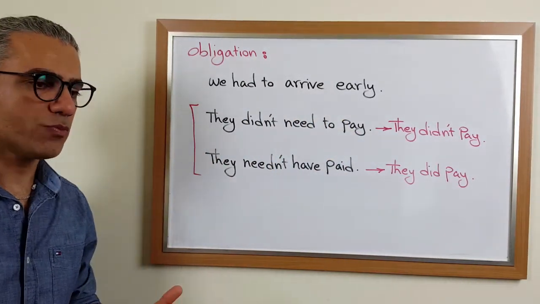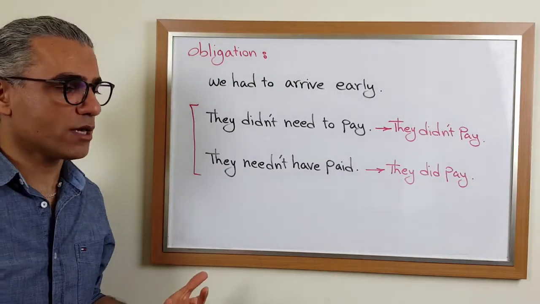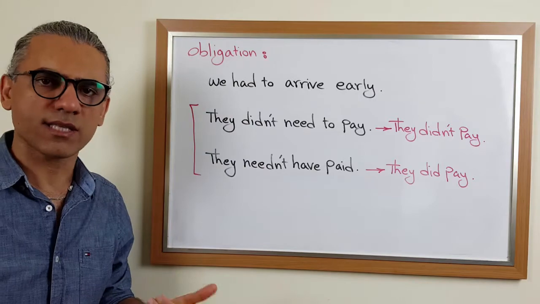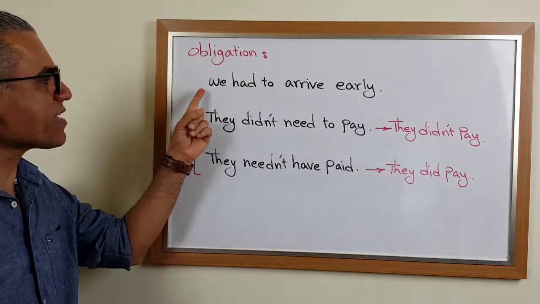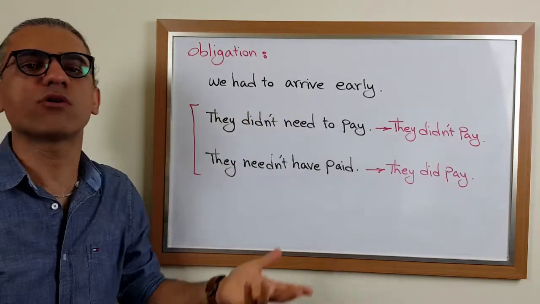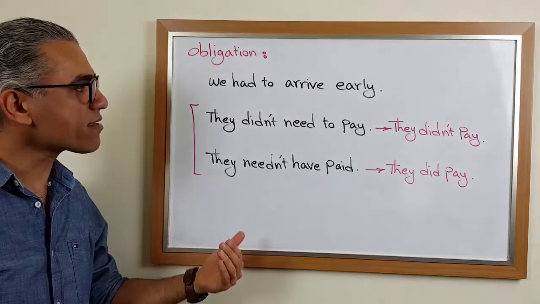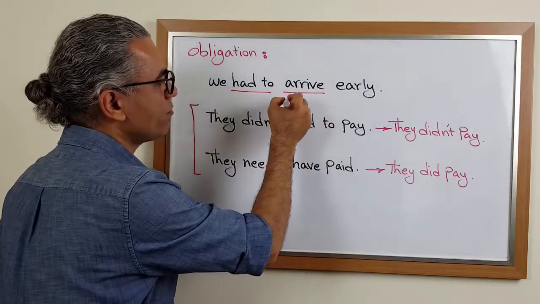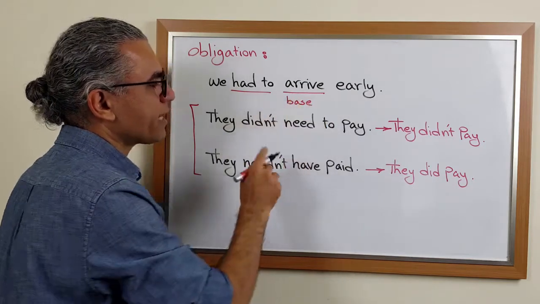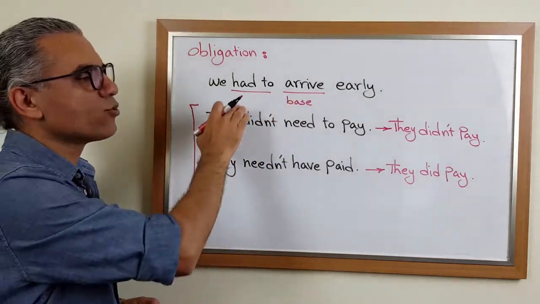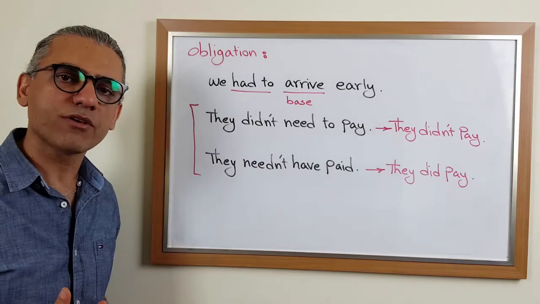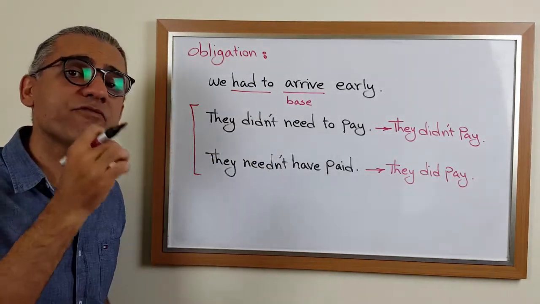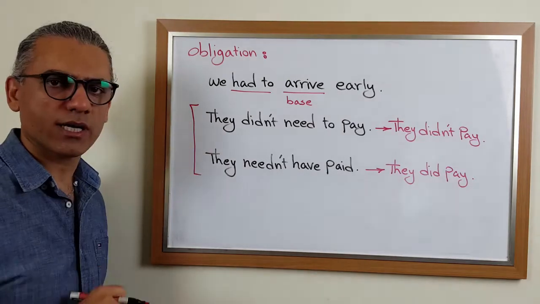Sometimes it could be in the negative form. It means the function is a lack of obligation. It means something was not necessary to be done. So we say we didn't have to arrive early. So for positive, we use had to plus the base form. And for negative, just like a normal verb, we use the auxiliary verb didn't to make it negative. We didn't have to arrive early.